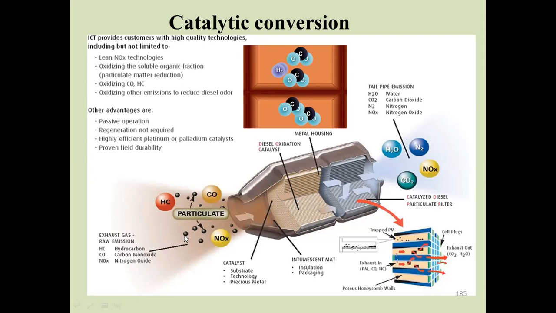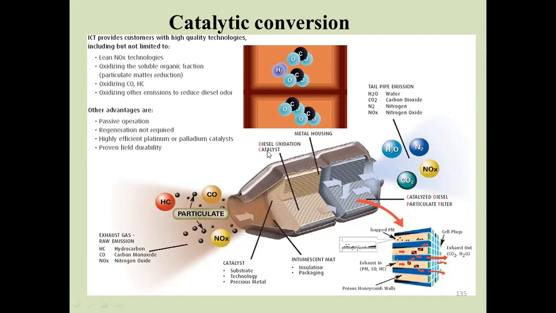At the inlet, the exhaust gas entering the catalytic converter contains unburned hydrocarbon, carbon monoxide, particulate matter and oxides of nitrogen. Here the catalyst uses a substrate, technology and precious metals, palladium and rhodium. In between the catalyst we use the interam mat, which provides insulation and packaging surfaces. Different types of catalysts are used here.